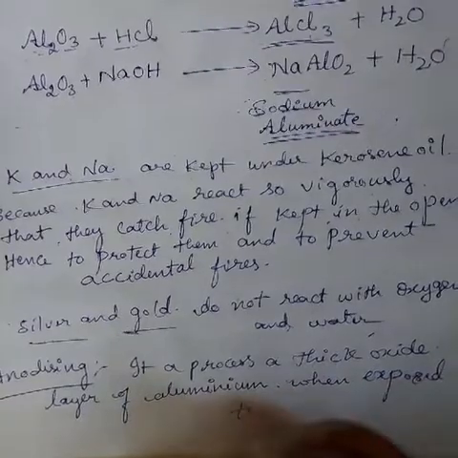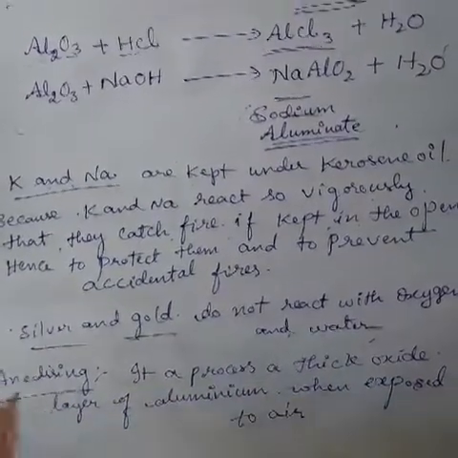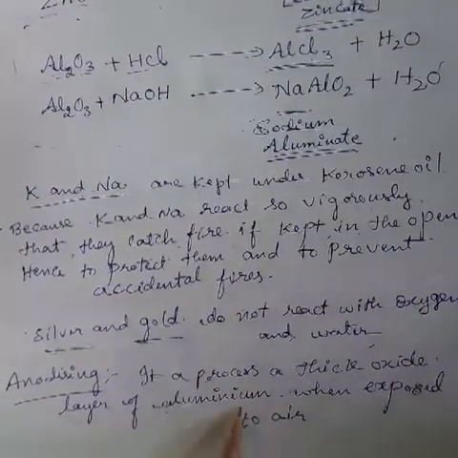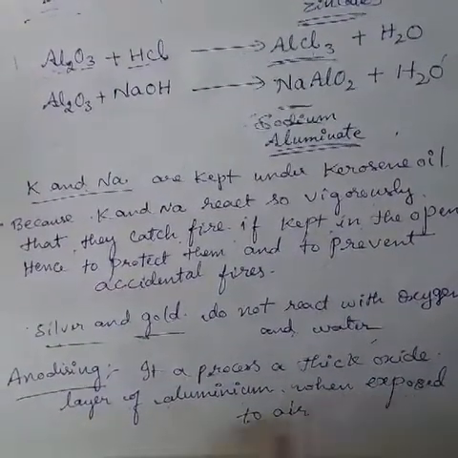When exposed to air, this is called anodizing. It is a process in which a thick oxide layer forms on aluminium when exposed to air.